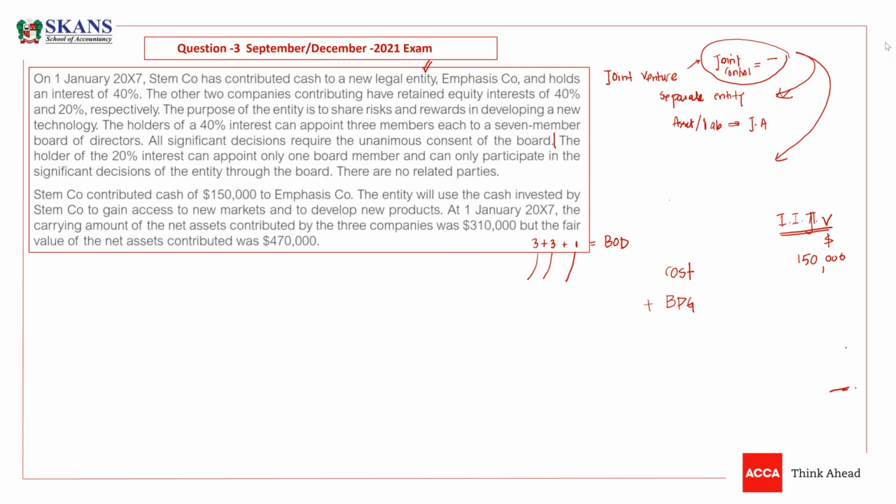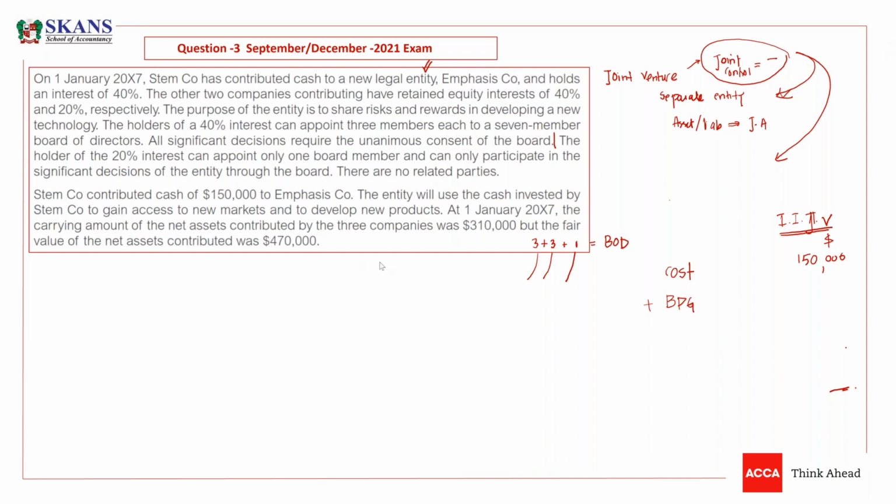One common mistake is you don't apply 40%. One common mistake is you took all the net assets. This is not a subsidiary, guys. This is an associate or joint venture, and you need to pick only your percentage of net assets. You can't pick the whole net assets, and you can't calculate the goodwill with the complete net assets. Okay. So please give me again goodwill or bargain purchase gain. So just tell me, is there a goodwill or bargain purchase gain?